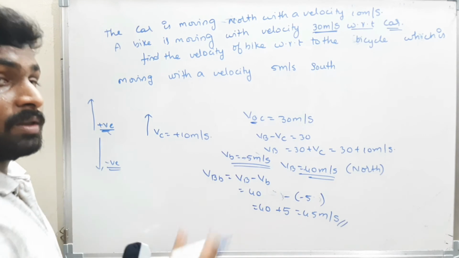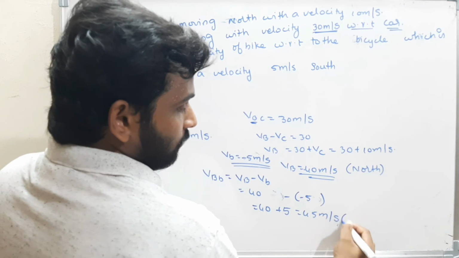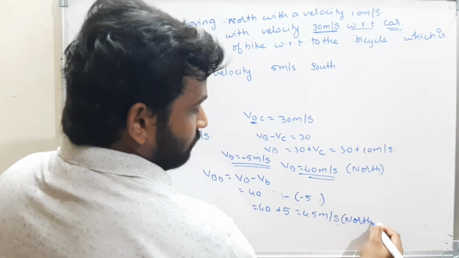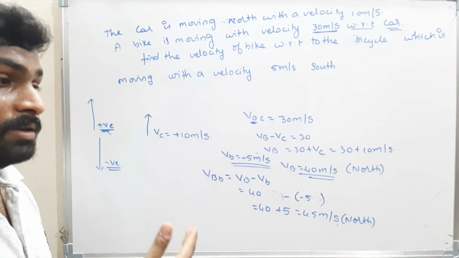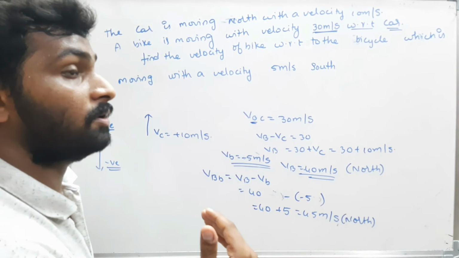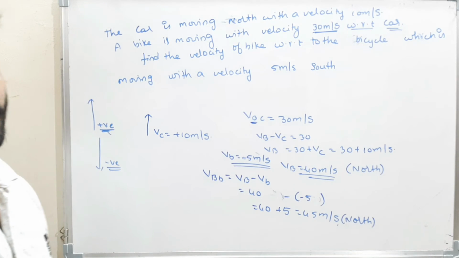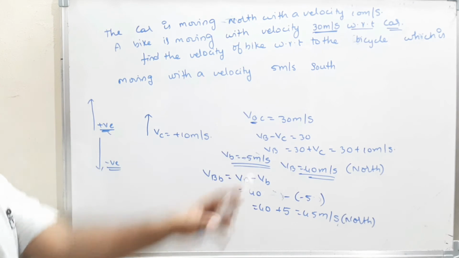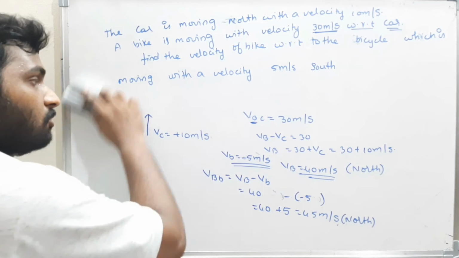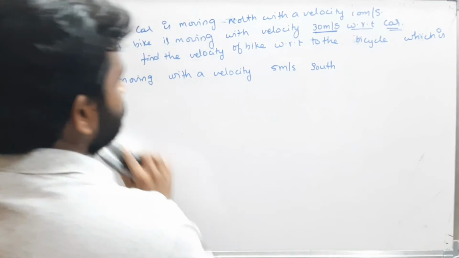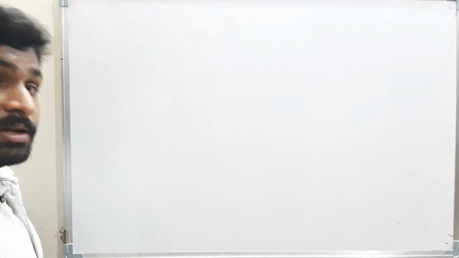Plus means north direction. The person who is on the bicycle will feel as if the bike is moving with a speed of 45 meters per second, north. Okay, I think this is clear. The questions are lengthy, but the solutions are very simple. Okay, we'll see the last question.